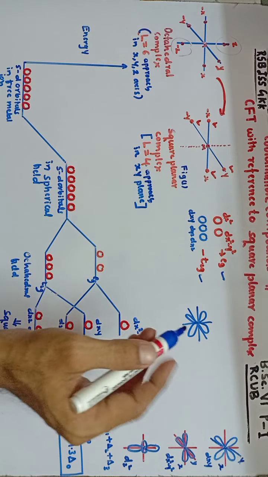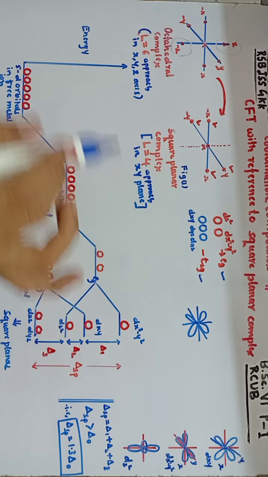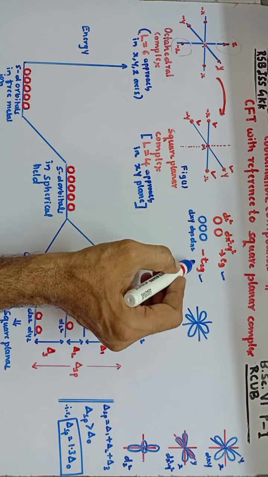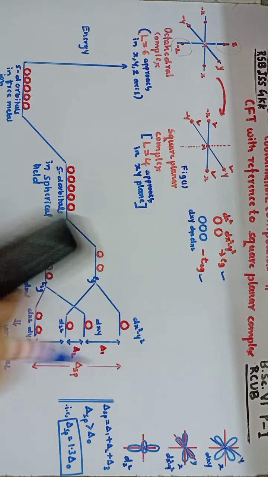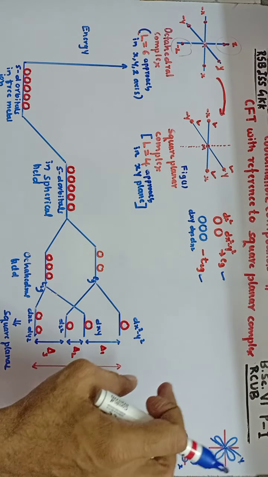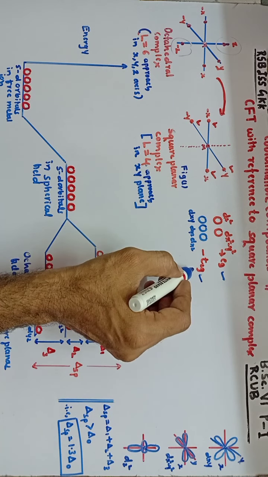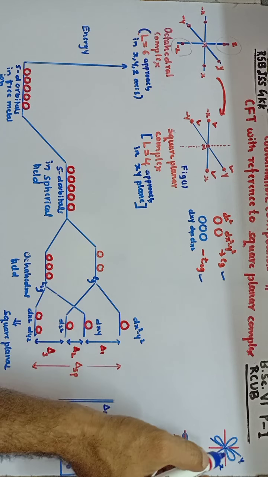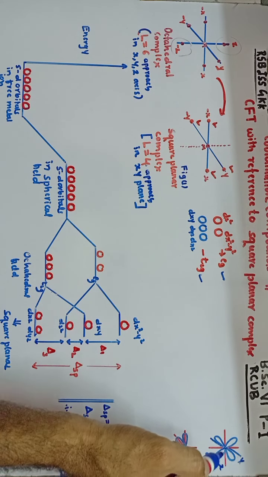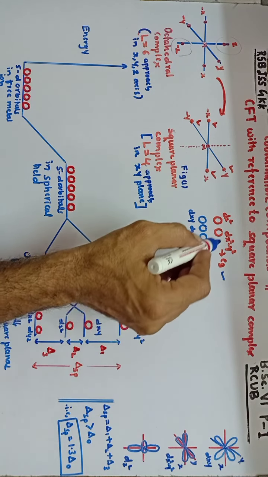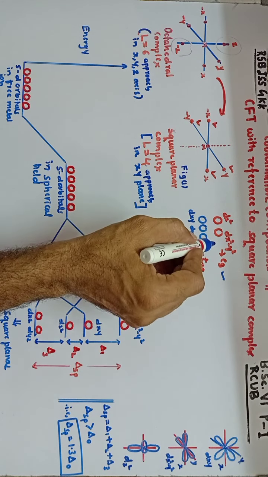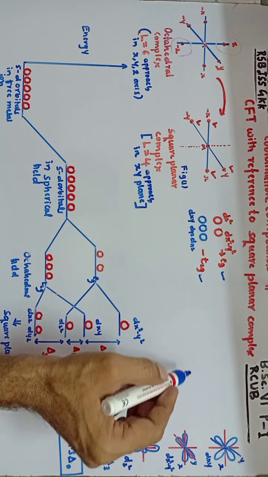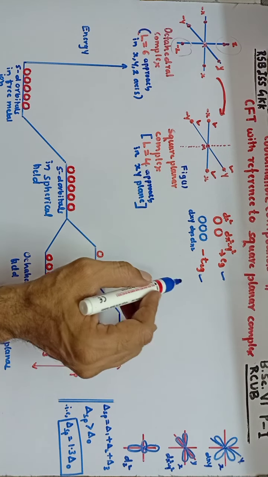Therefore, from the shapes and orientation of d orbitals, it is very clear that the T2g orbital lobes come exactly in between the x, y and z axes, that means in between two axes. So in T2g orbitals the electron density will be in between the two axes. Whereas in the case of Eg orbitals, since their lobes lie exactly along the axes, the electron density will always be along the axes.